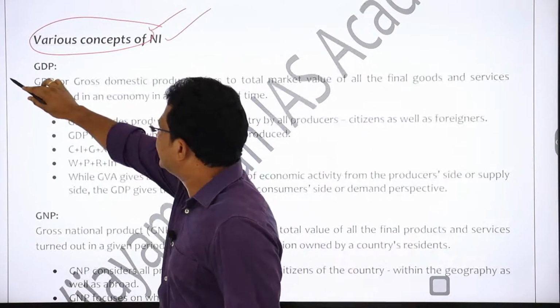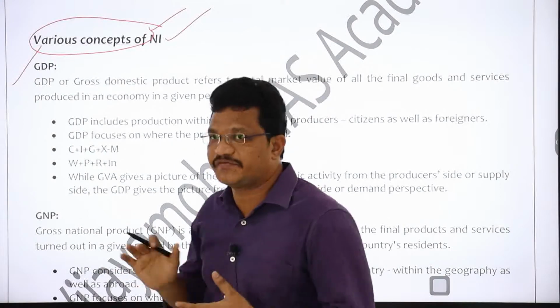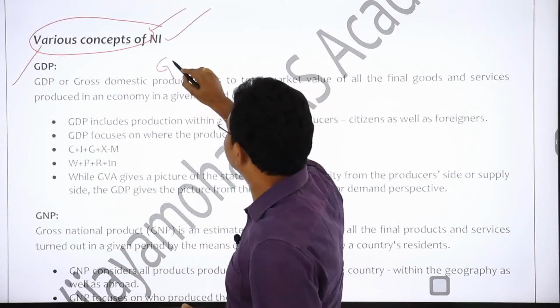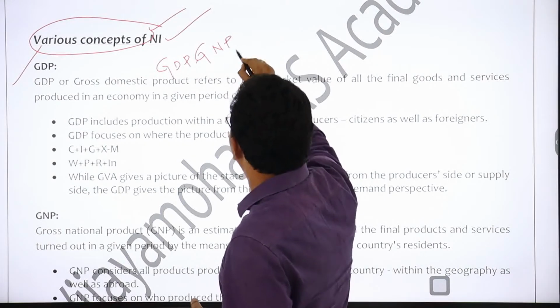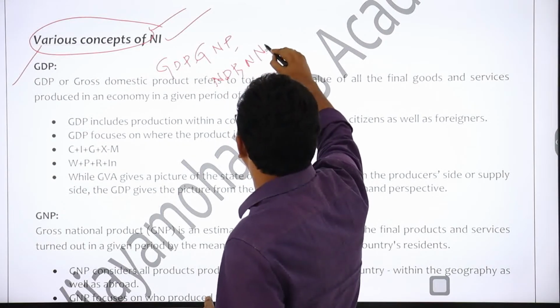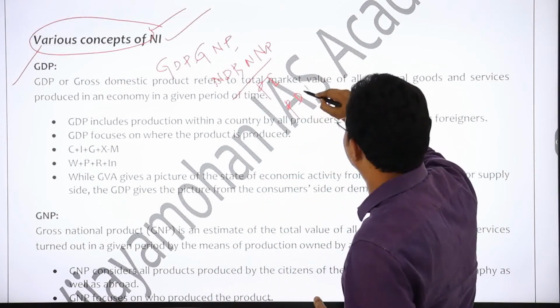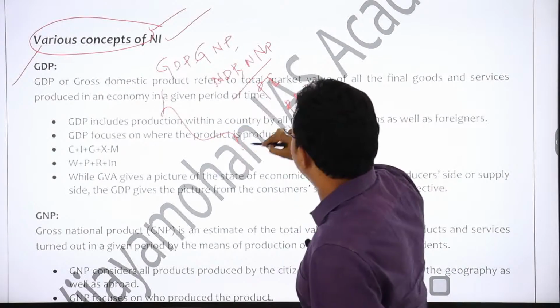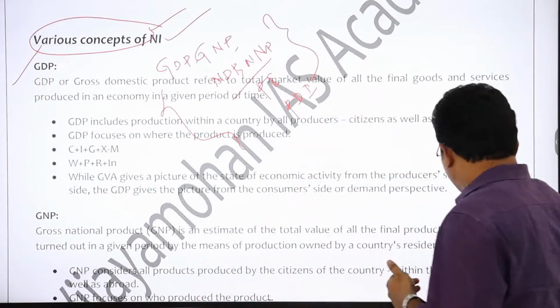See, basically there are many concepts of national income, like GDP, then GNP, then NDP, then NNP, then personal income, then personal disposable income. These are all the prime concepts of national income, right?